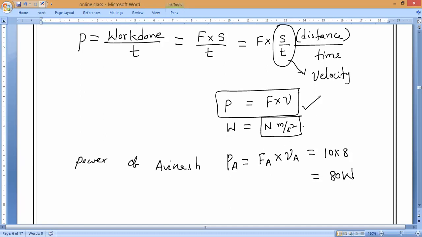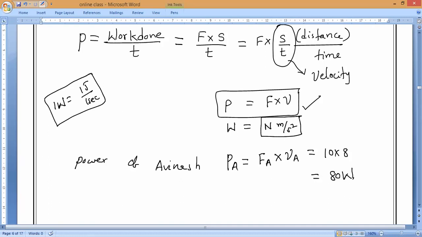Sir, can we verify the units? If you want, I will verify. If you don't want, I won't verify. Do you want it? Yes, sir. Now you can see, very simple. So we know that 1 watt is equals to what, guys? 1 joule per 1 second. Is it yes or no? Yes. Now we can verify it. Okay, so I will verify just to finish this question.